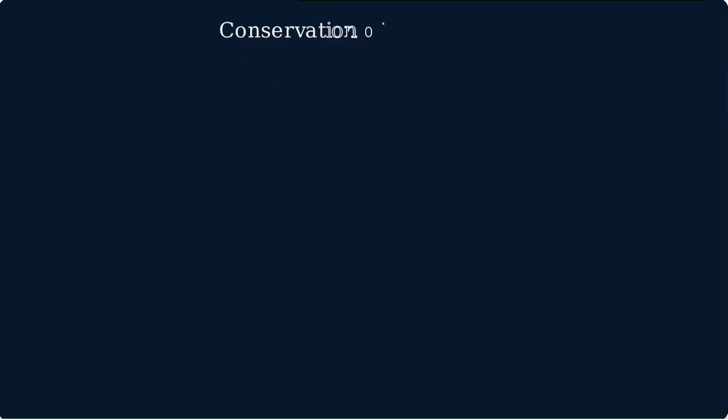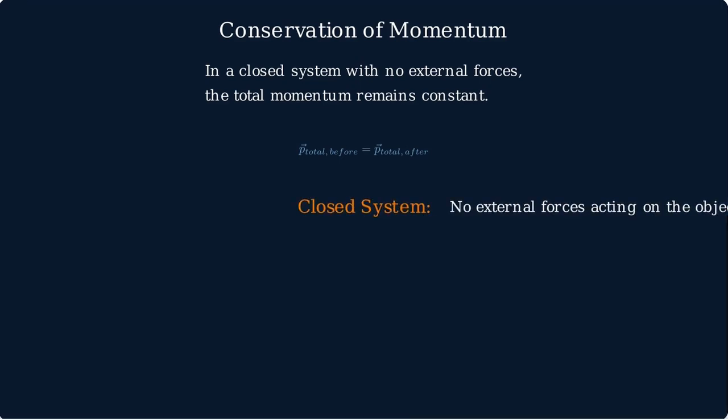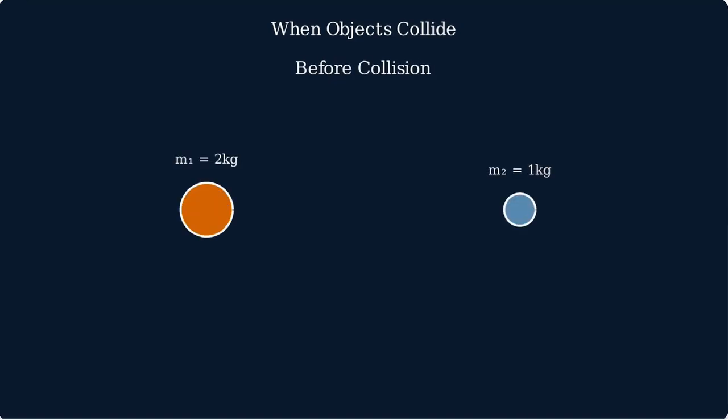The conservation of momentum is one of the most important principles in physics. It states that in a closed system where no external forces act, the total momentum remains constant. A closed system is one where no external forces are acting on the objects involved. When objects collide, their total momentum before the collision equals their total momentum after the collision.